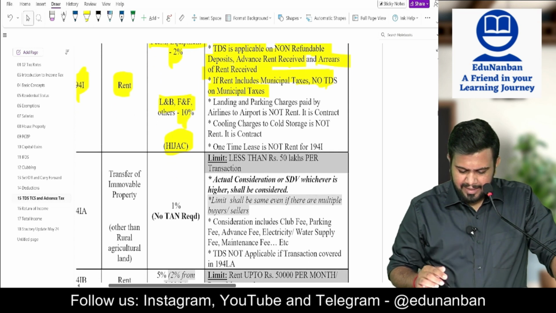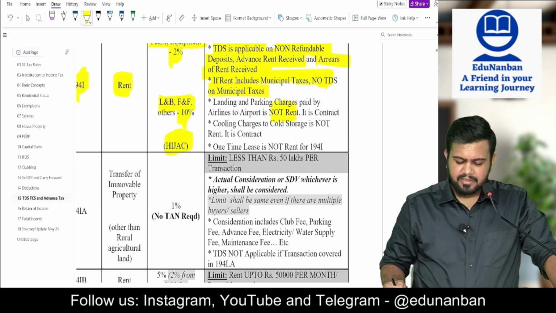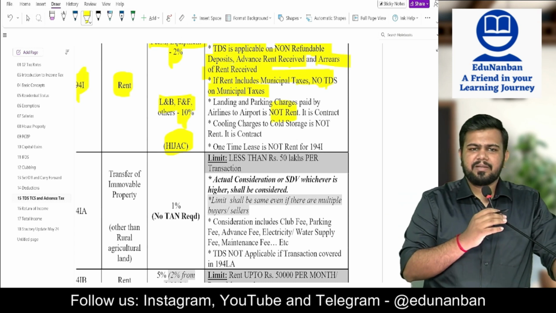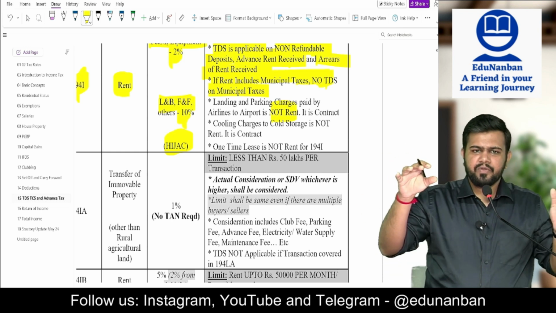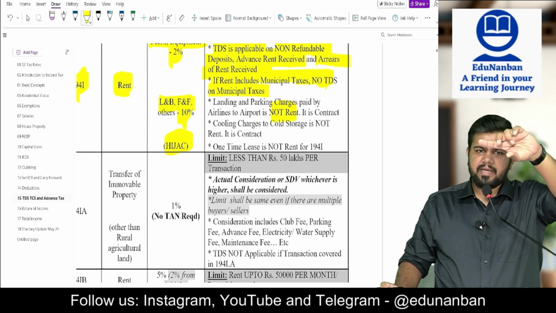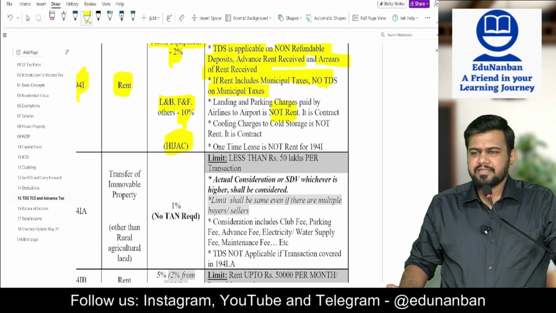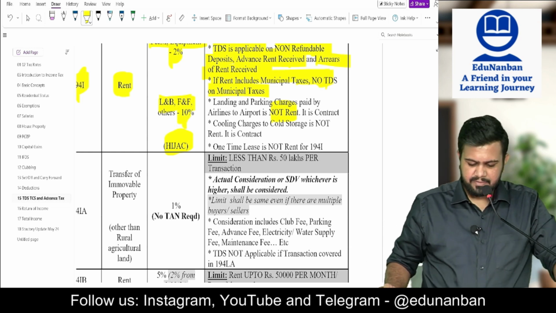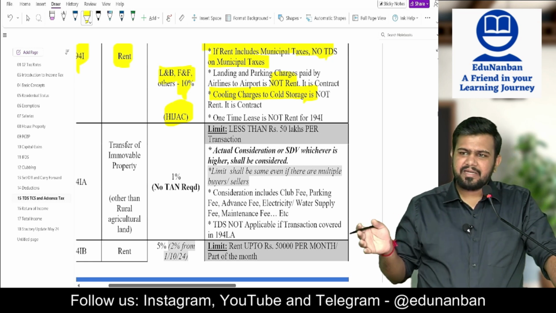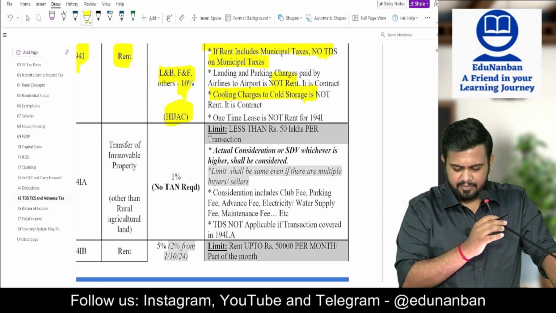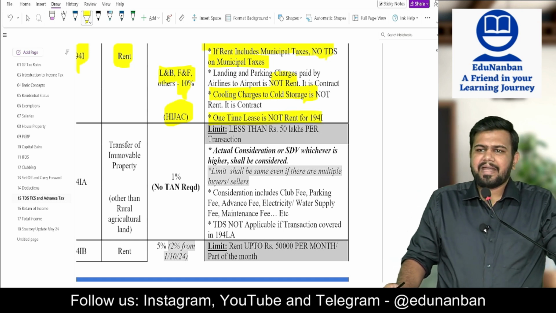Then landing and parking charges paid by an airline to an airport are not rent. It is not rent, it is a contract. For example, IndiGo Airlines is going to Mumbai Airport. Let's say Mumbai Airport is maintained by Adani. So the airport charges or parking charges it pays to Adani are not rent. Hence TDS will not be deducted under 194I. Then cold storage and cooling charges also are a contract. Under 194C it is deducted, under 194I it is not deducted. A one-time lease is not rent, hence no TDS is deductible on a one-time lease.